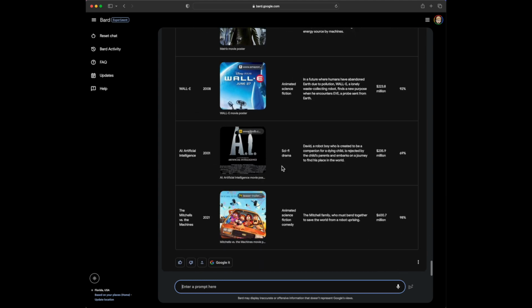The Mitchells versus the Machines. The Mitchell family must band together to save the world from a robot uprising. Yeah, I remember seeing this film on Netflix, and it was just so much fun. And the animation was amazing. I mean, the story of a robot uprising, that's not cool.